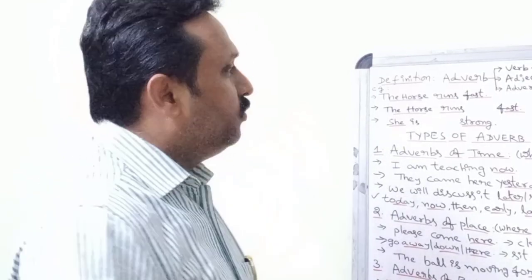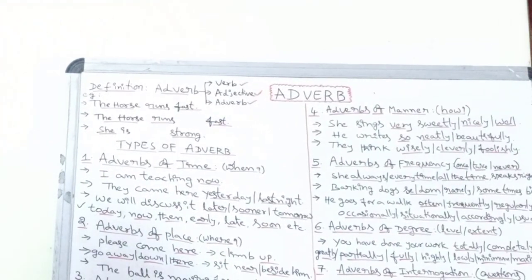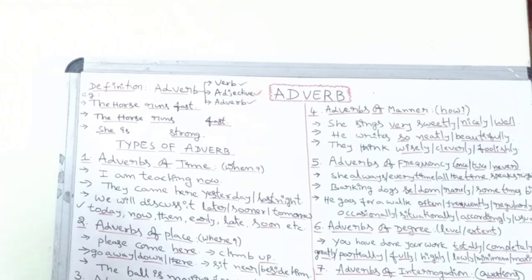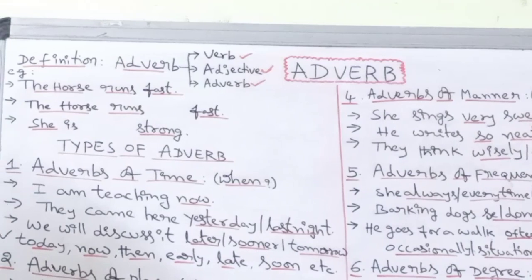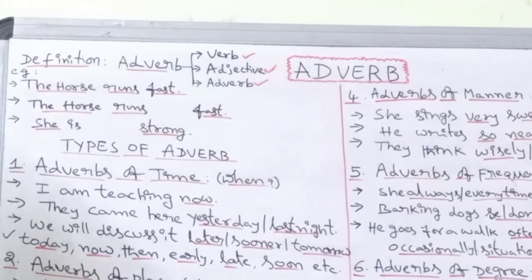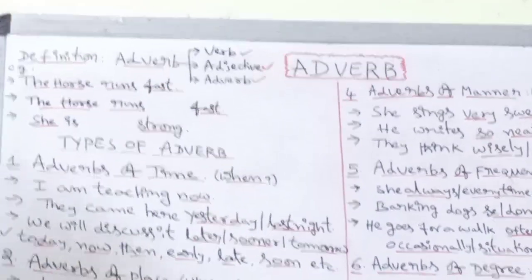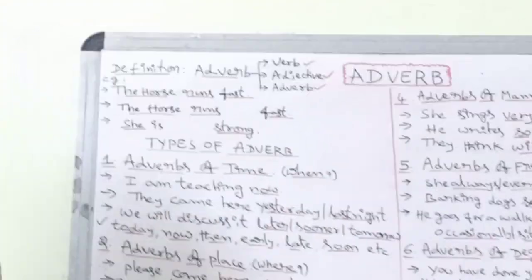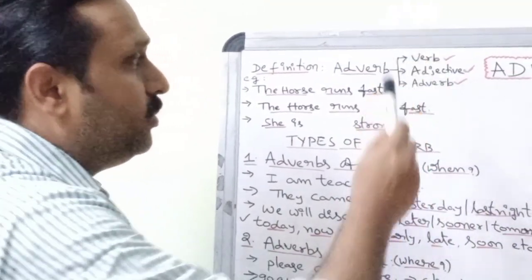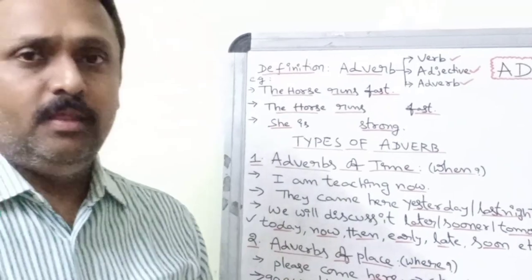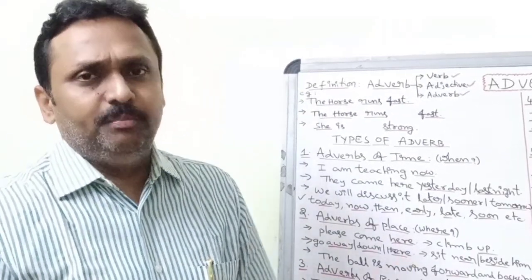Now we are going to start the adverb with its definition. All of us know the definition of adverb very well. So what is an adverb? Generally, you might have learnt in your childhood that an adverb is a word that qualifies or modifies a verb, an adjective, or another adverb. An adverb is a word that qualifies a verb, simply.